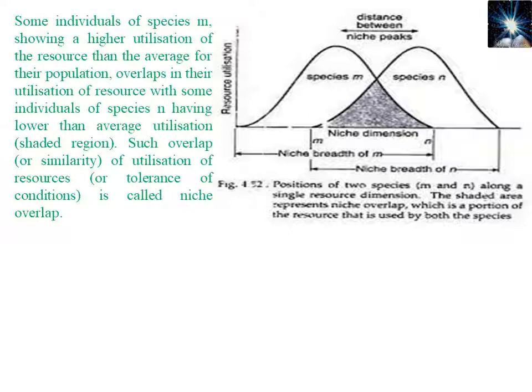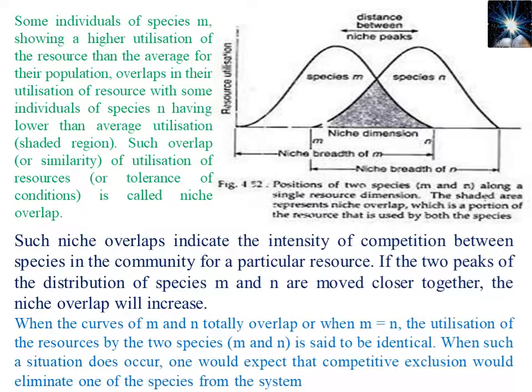Both of these species, M and N, show their peaks, and as the peaks come closer, competition increases, and as the distance between peaks increases, competition reduces. So niche overlap indicates the intensity of competition between species in the community for a particular resource. If the two peaks of the distribution of species M and N move closer, the niche overlap will